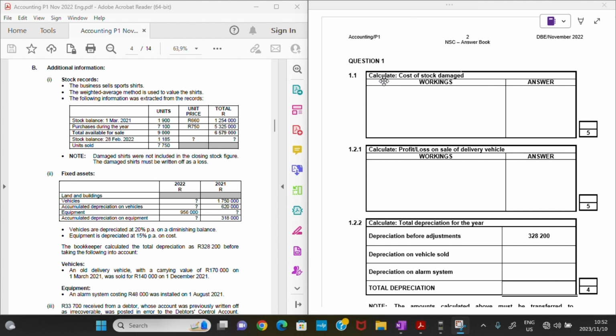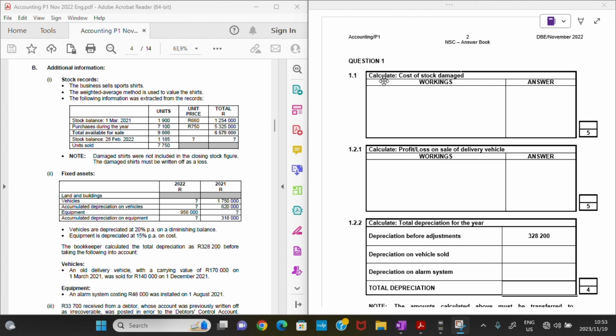So we ended the year with them, so that means we started this new financial year with 1,900 units. And purchases during the year, that just means we bought 7,100 t-shirts. And total available for sale, we have now 9,000 units at our disposal that we can actually sell to make a profit as a business.